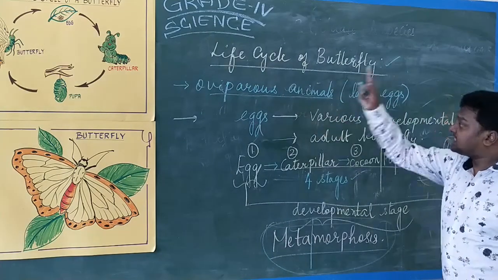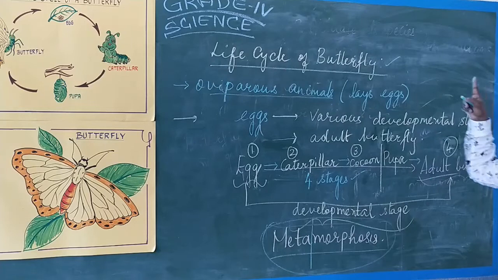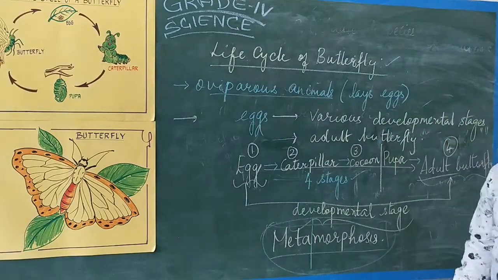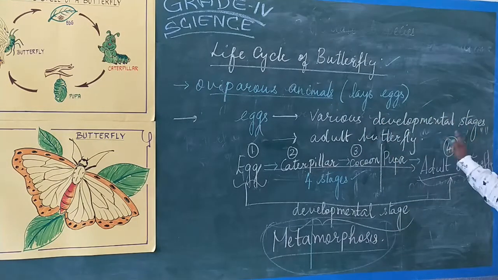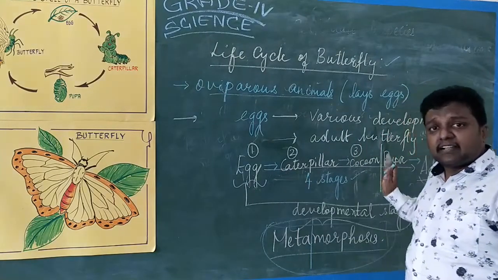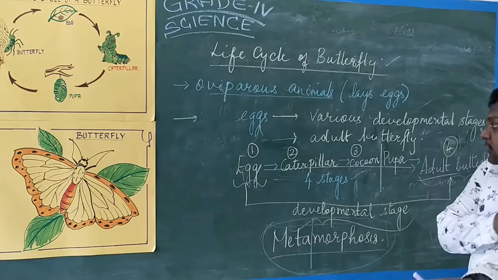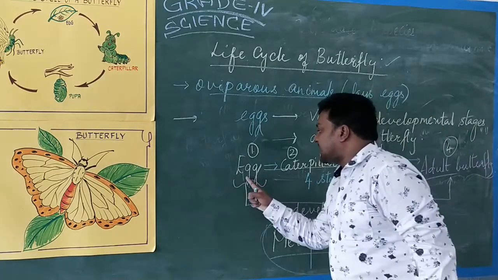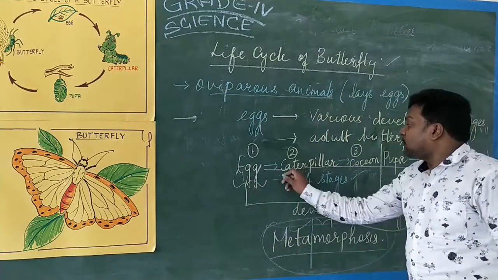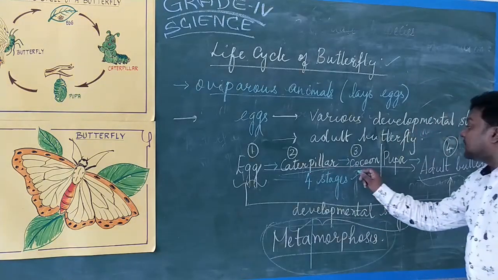Why do eggs go through various developmental stages? In order to form an adult butterfly. What are the various developmental stages? 4 developmental stages are there. What are those 4 developmental stages? First stage we are calling the egg stage, second one we are calling the caterpillar stage, third one we are calling